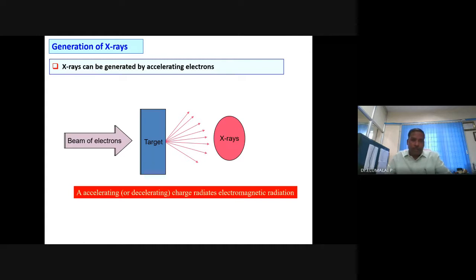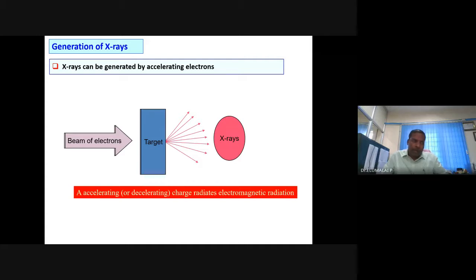How to generate X-rays? Emission of X-rays. When you bombard high energetic electrons on a metal surface, this high energetic electron can kick off the core shell electrons. High energetic electrons, or the accelerated electrons, we call them.